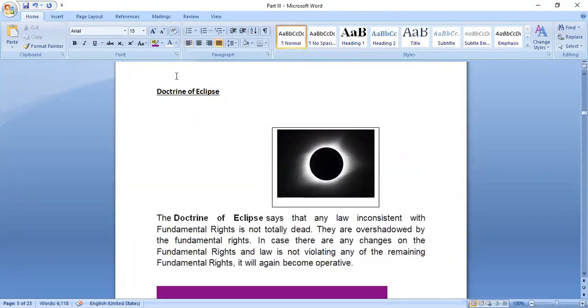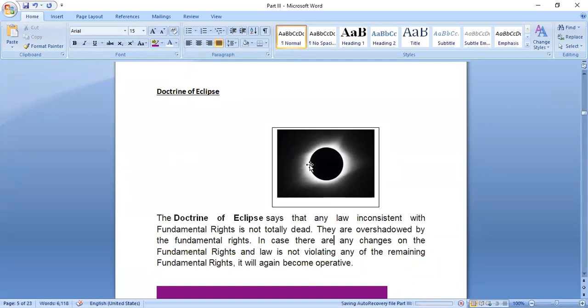Okay, so this is the same as a solar eclipse. Now what happens? Take for example, this light is an act or a statute. Consider this light as a statute or an act. What the doctrine of eclipse says is that if this particular act or statute is violating the provisions